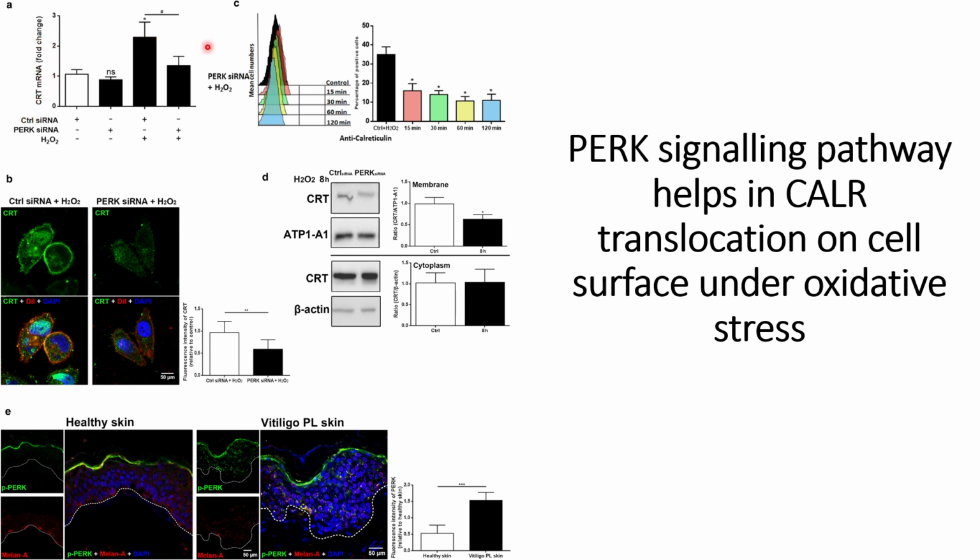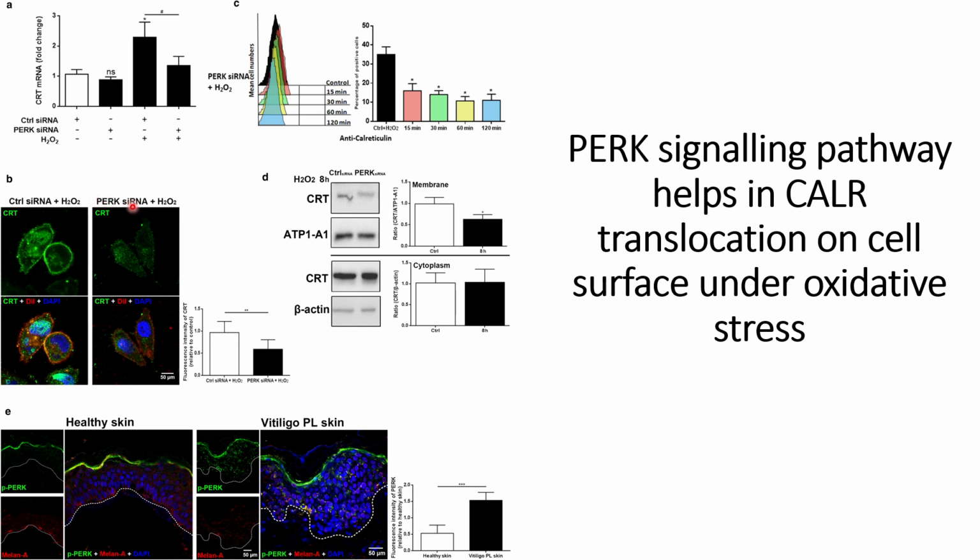After validating that the PERK signaling pathways have a direct relationship with calreticulin mRNA, they checked these PIG1 cell lines by immunostaining, and they can see that when they use the control siRNA with oxidative stress, the calreticulin signals are more prominent on the membrane of the cells.